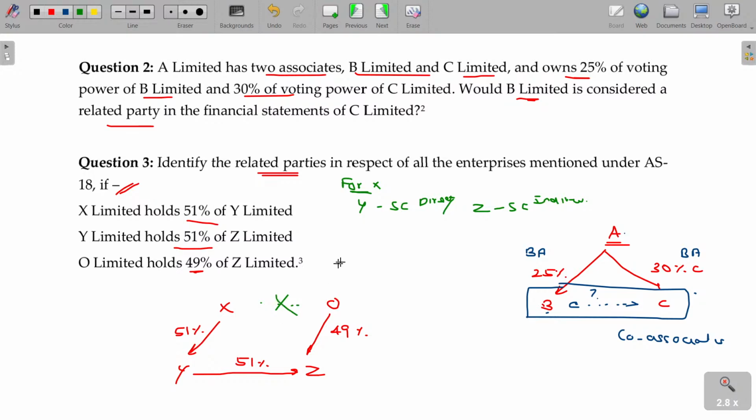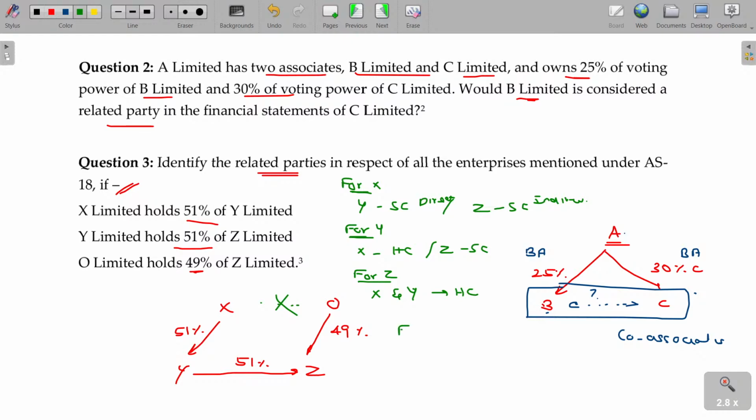And in the case of Y, X is the holding company and Z is the subsidiary company. For Z, X and Y are holding companies, direct holding and indirect holding.